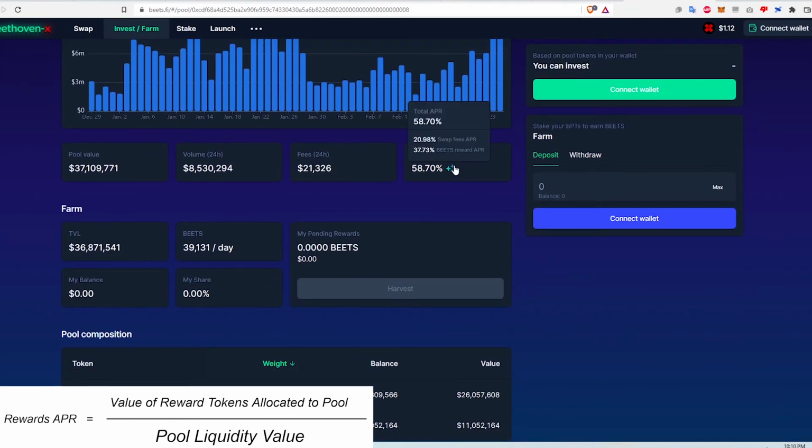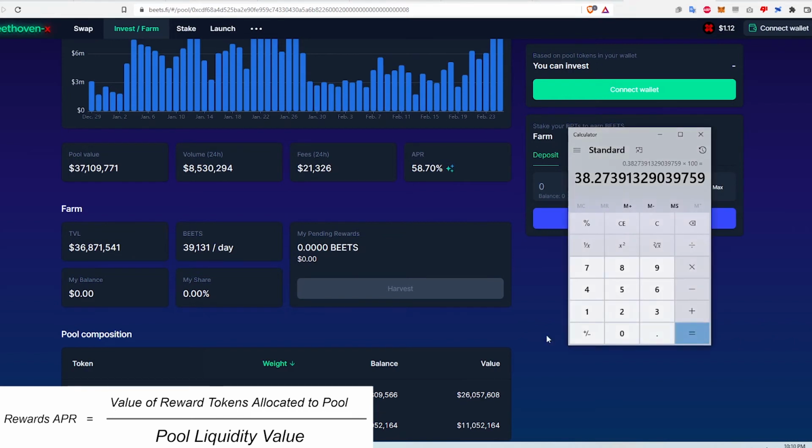First, the APR I'm looking to calculate is the BEATS reward APR. The swap fees APR is what I'm calling the LP fees APR. You can see here that the reward APR is about 38%. What's nice about Beethoven X is that it tells us how many BEATS tokens are minted and allocated to this pool per day. That number is about 39,000. So for the numerator, I'm taking the number and multiplying it by the price of the BEATS token, which is currently $1.12. Then I'm extrapolating that out to 1 year. This results in roughly $16 million of rewards over the year.